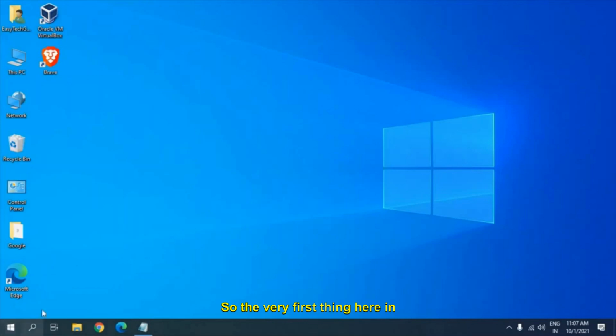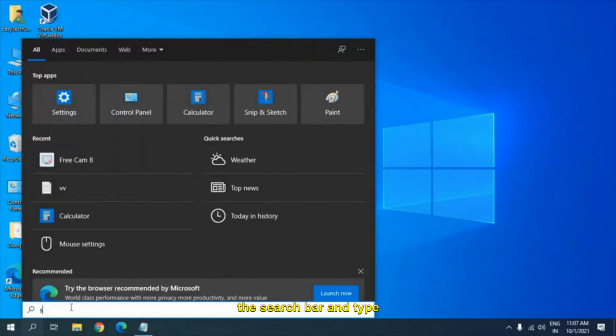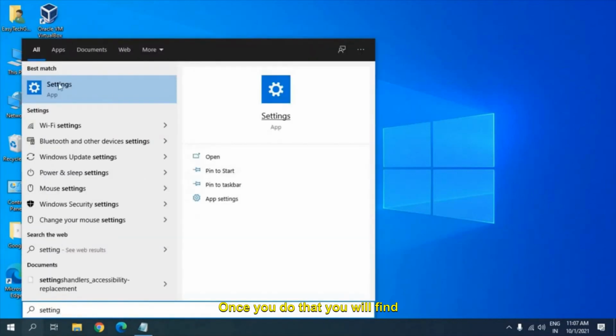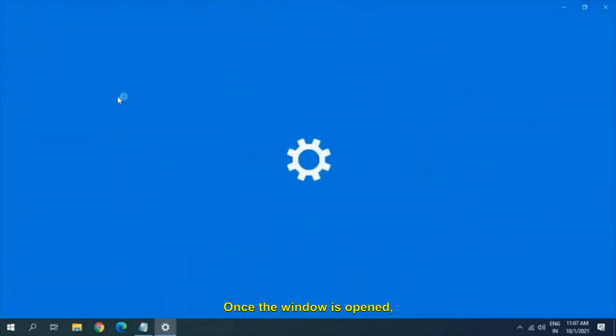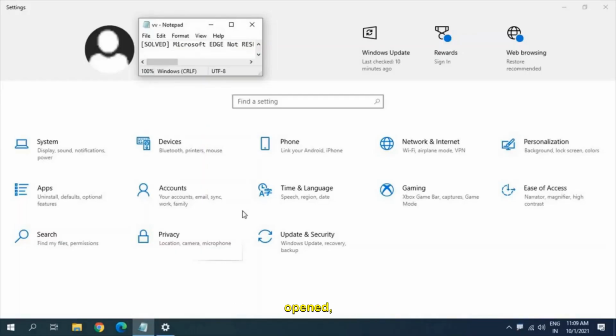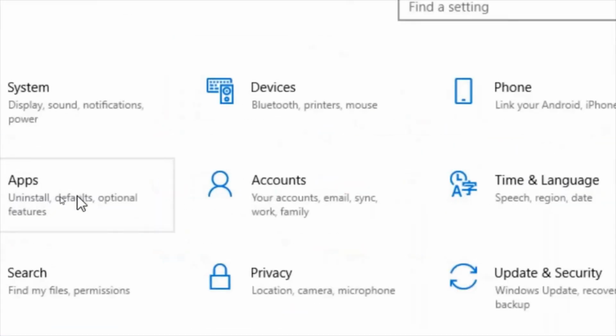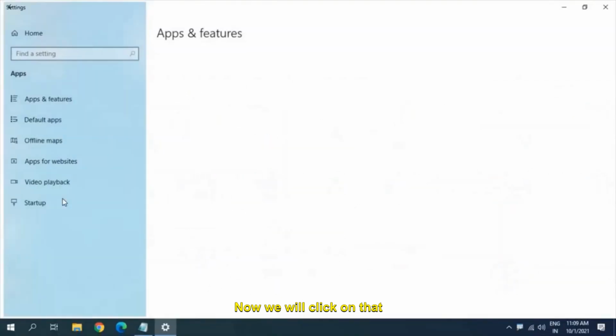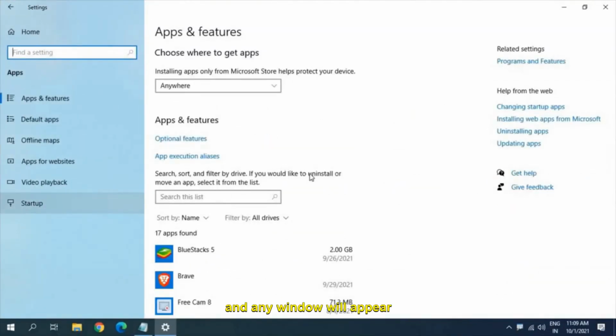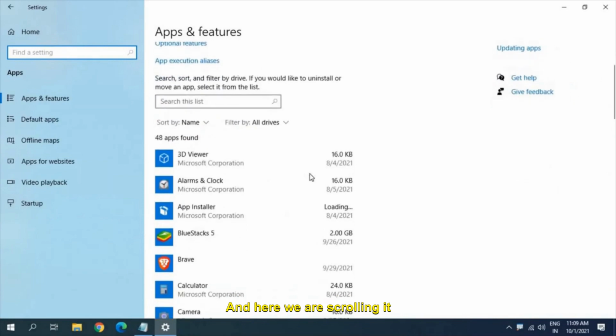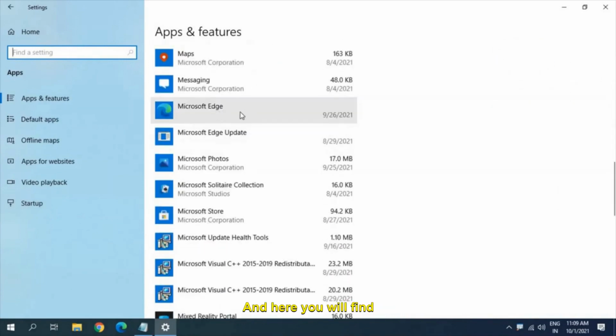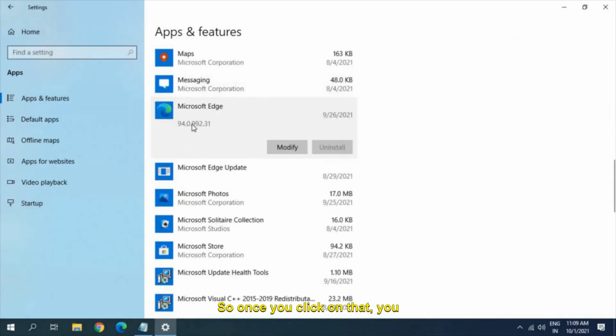So the very first thing, here in the search bar, type settings. Once you do that, you will find the Settings app. Once the settings window is opened, look for apps. Now we will click on that and a new window will appear like this. Here we scroll down and you will find Microsoft Edge. Once you click on that, you will find which version of Microsoft Edge is installed.